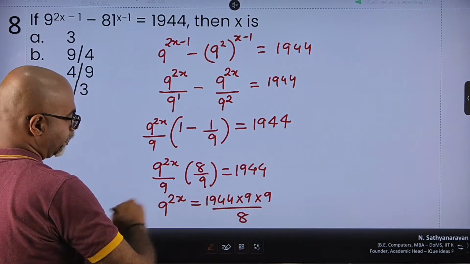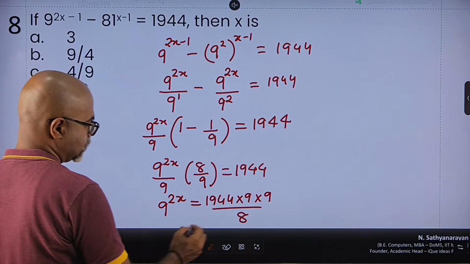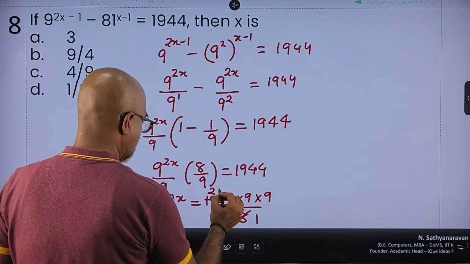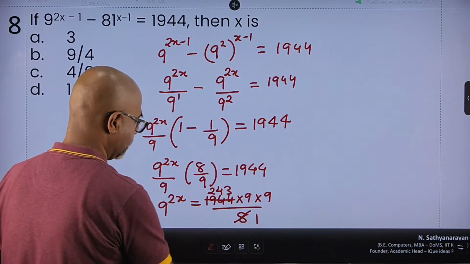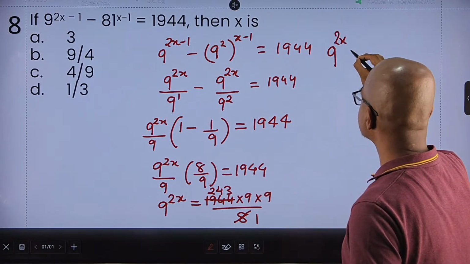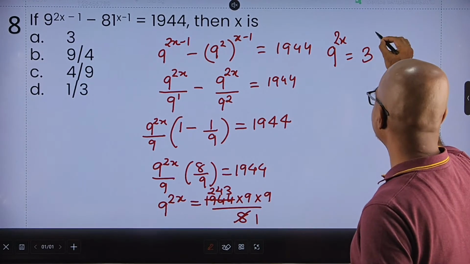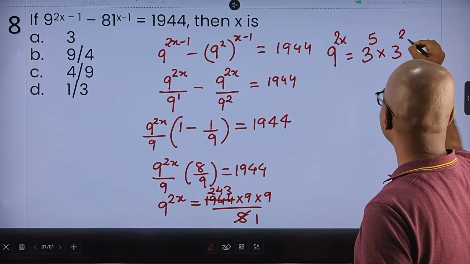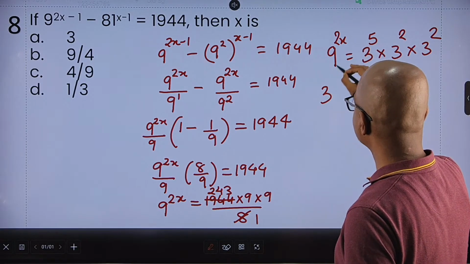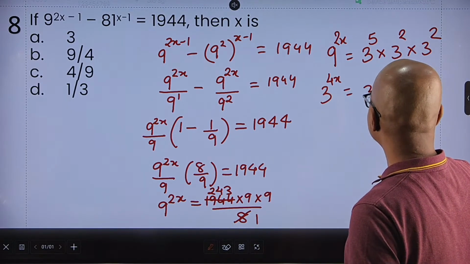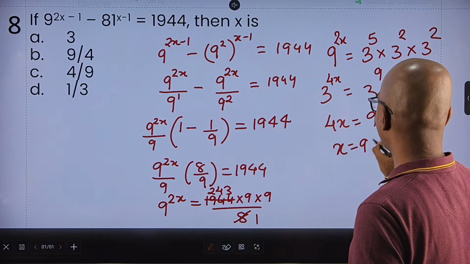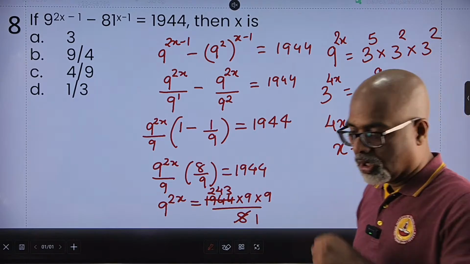If I divide 1944 by 8, is it divisible? Should be. Let's check. So 8 ones are 8, 8 twos are 16, 8 fours are 32, 8 threes are 24. Brilliant. So I get 9 to the power 2x is equal to 243 is nothing but 3 to the power 5 into 3 square into 3 square. Let's convert this also into 3. So 3 square raised to 2x, 3 raised to 4x is 3 raised to 9. So comparing the powers, I get 4x is equal to 9 or x is equal to 9 by 4.